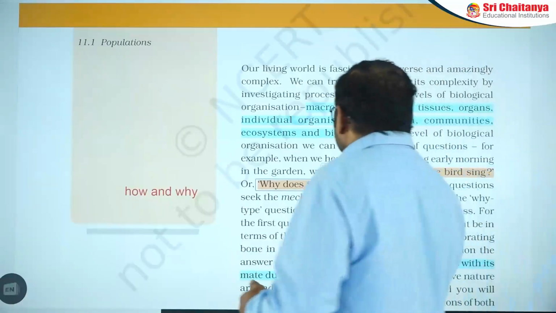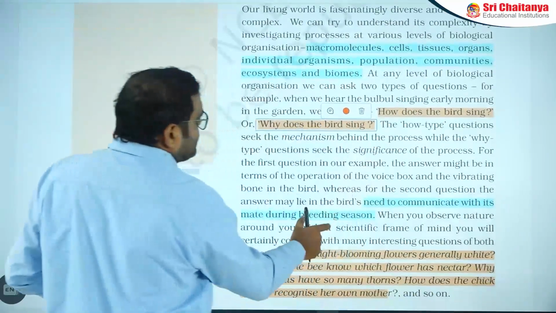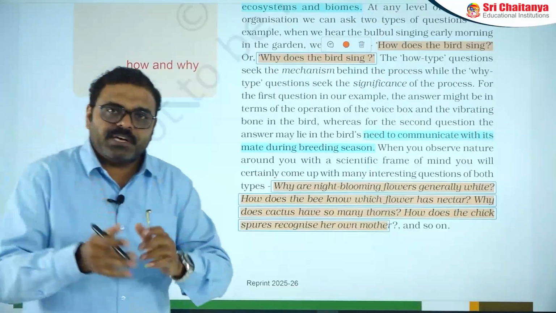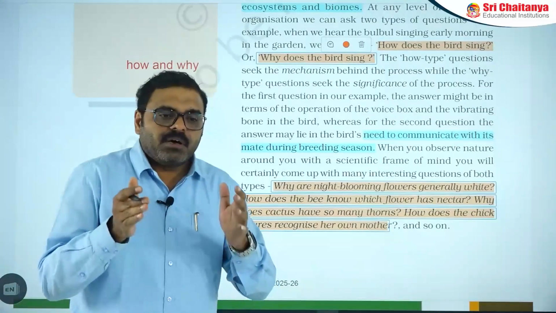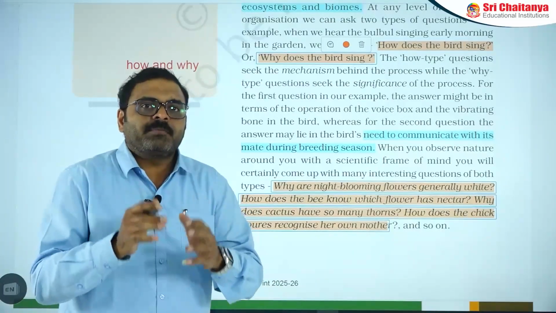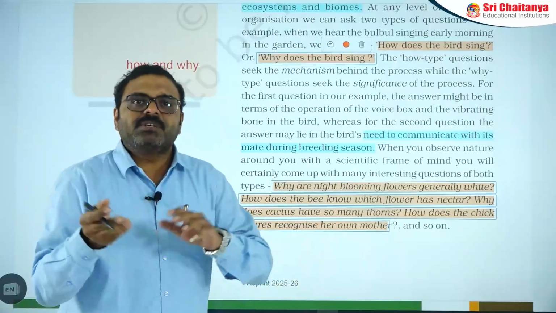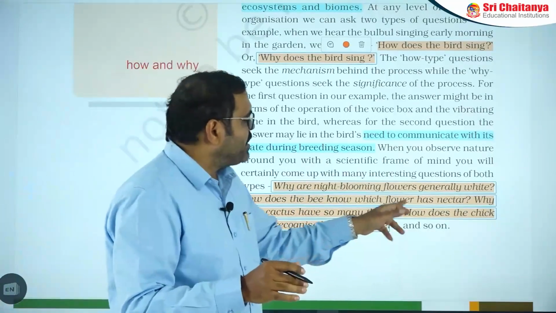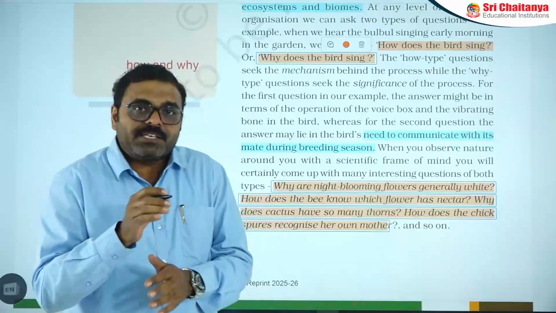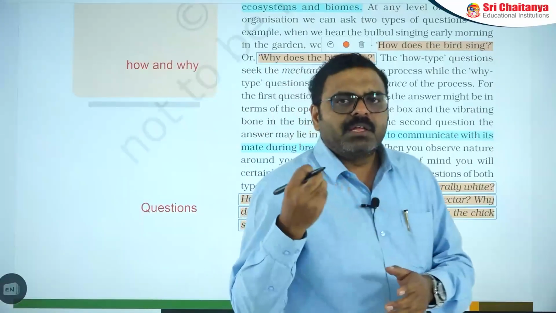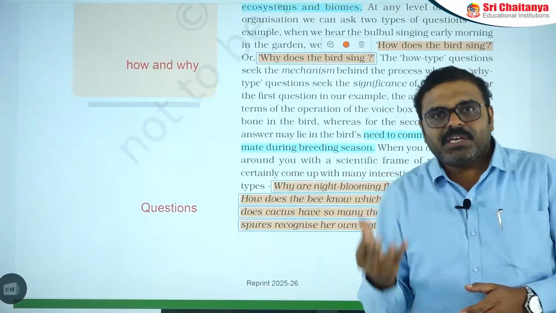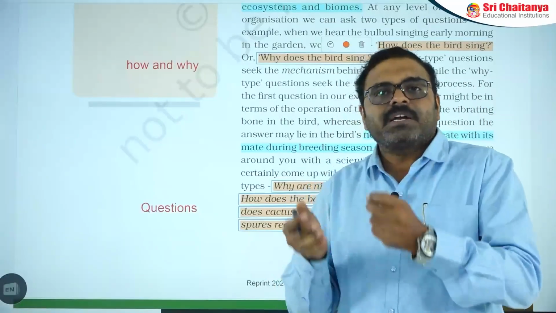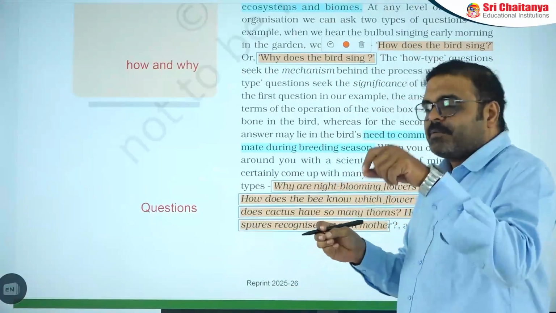Then let us observe some other questions in this part. Why are night blooming flowers generally white in color? The reason is that at nighttime white color can be reflected better than others. That is the only reason. Second point is, how does a bee know which flower has nectar? There is an electrical charge difference. A flower with nectar can exhibit a negatively charged surface, which attracts the bees to collect the nectar.